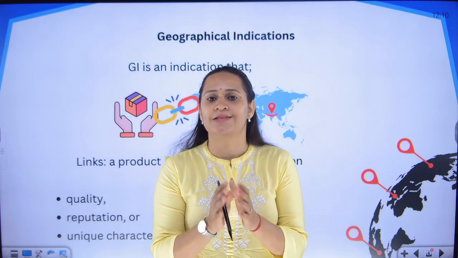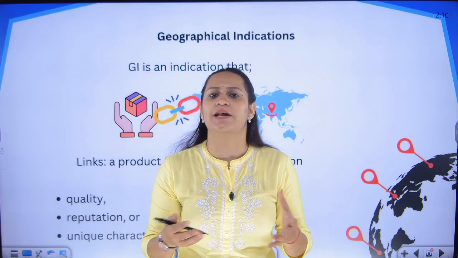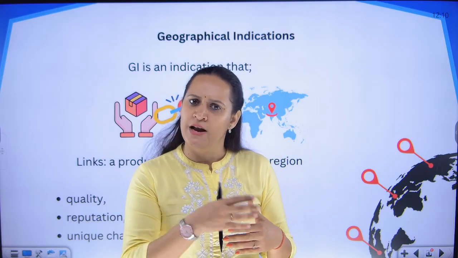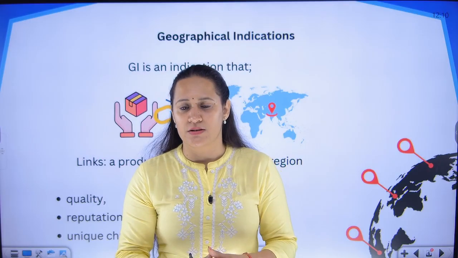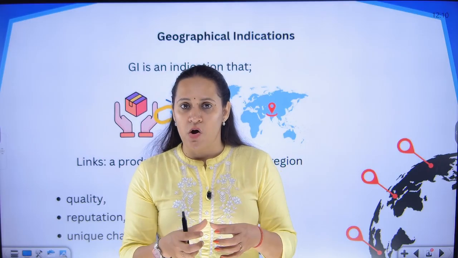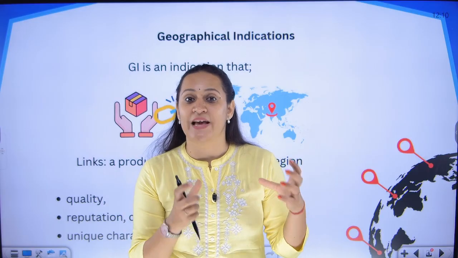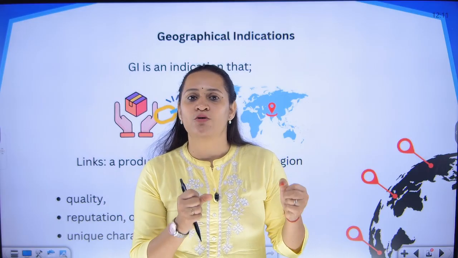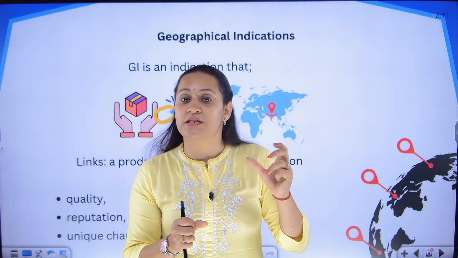For example, let's take the Nagpur oranges. It is not that oranges are grown only in Nagpur. Oranges are grown in other locations as well. But why are the Nagpur oranges famous? They are famous because they have certain unique feature with respect to the flavor of the oranges. And why do the oranges which are grown in Nagpur have a special or distinctive flavor?